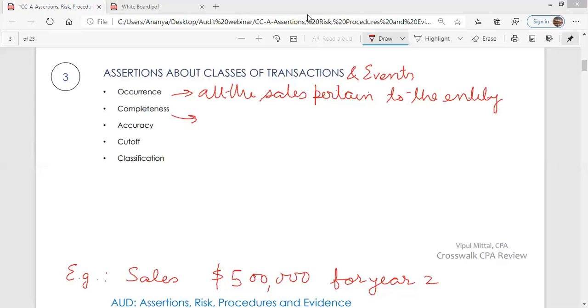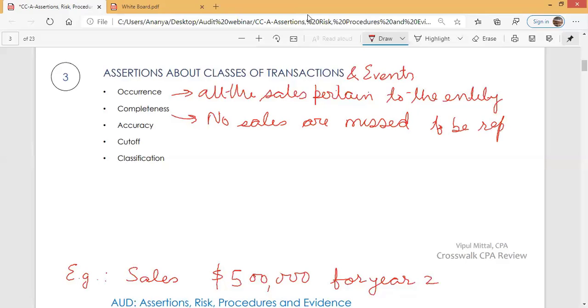It is complete. It is not that this sales figure includes sales at selected locations. No, this sales figure is complete. That is, no sales are missed to be reported.